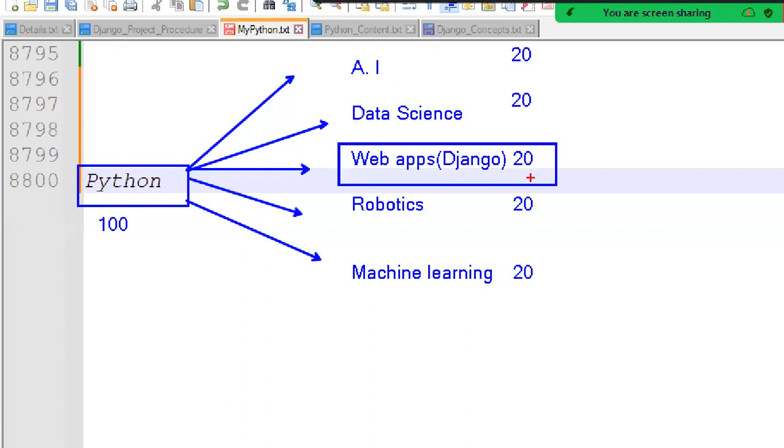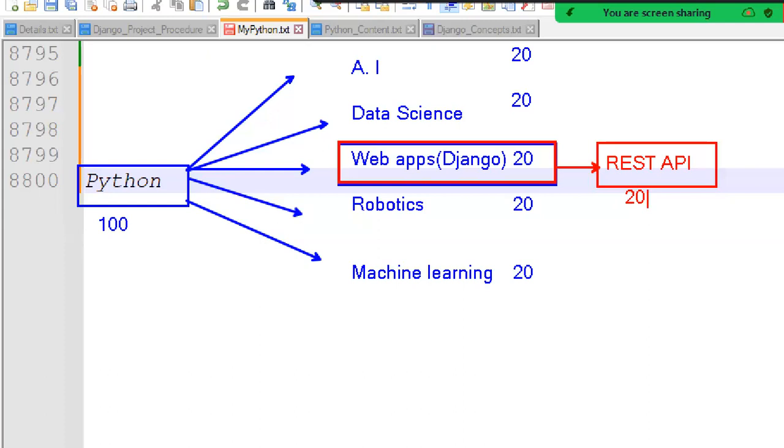Next, the people who are learning this Django framework, all those people are 100% required to know about REST API. REST API is nothing but Django REST framework. So these 20 people must be required to know about the REST API.